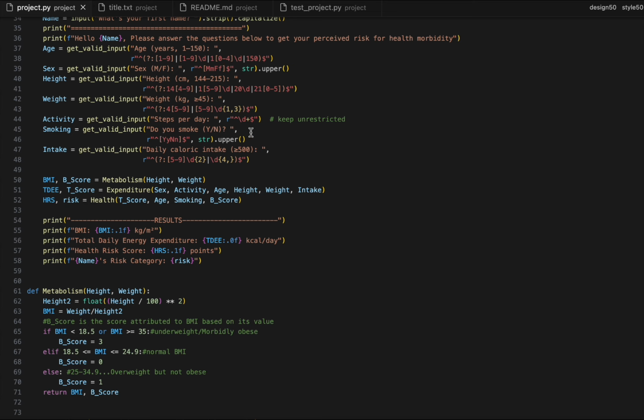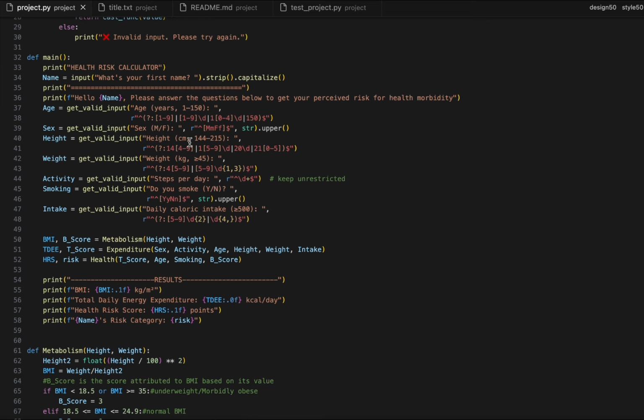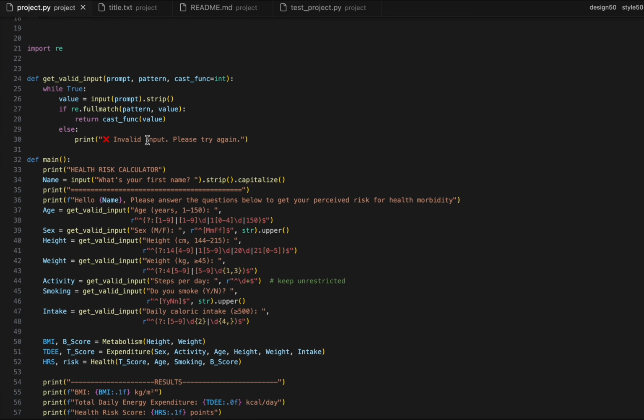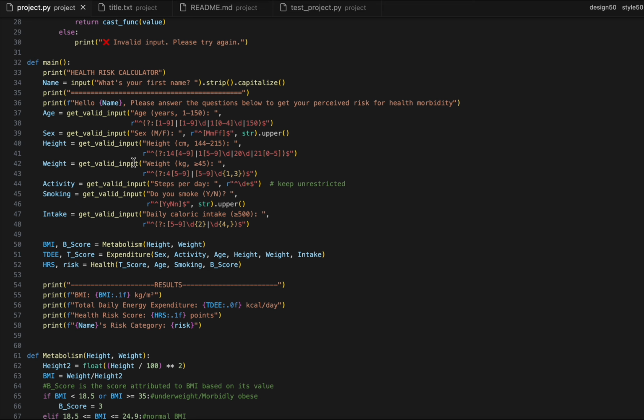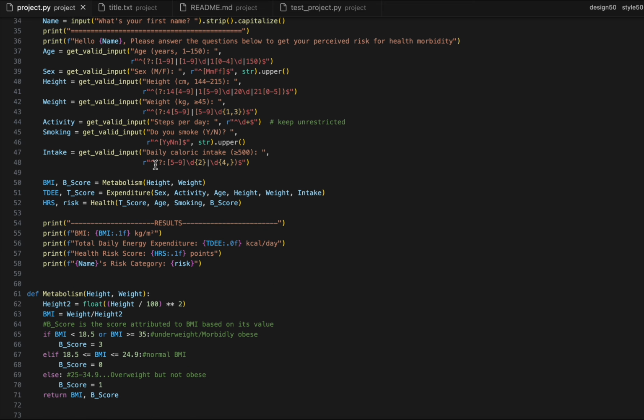And then smoking, yes or no, same thing as with male or female. And then daily caloric intake more than 500, because dietitians say you shouldn't be taking anything lower than 1,000, but I reduced mine to 500. So anything lower than 500 is going to give an invalid input message, and please try again on the same parameter it asks for.